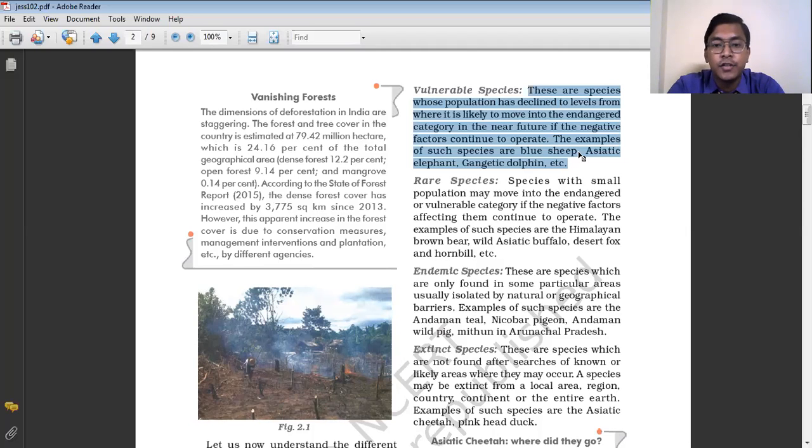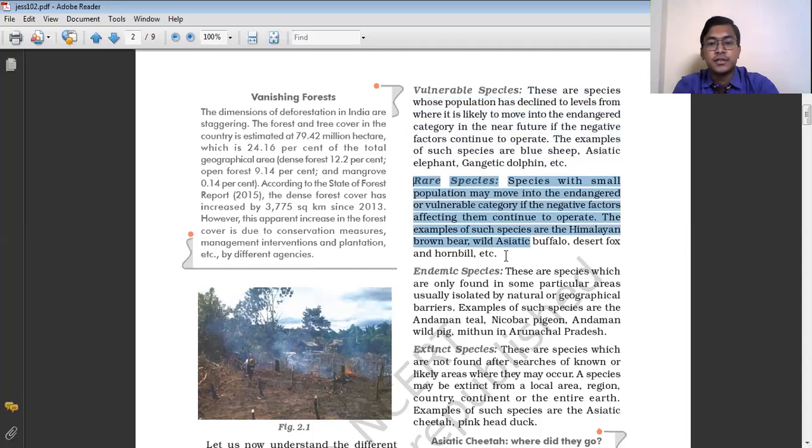Gangetic dolphin means the dolphin which is found in the river Ganga. Even in the river Ganga we find the existence of dolphins, but their population is very less. So if they are not conserved or protected, they will go to the endangered category, and from the endangered, they will become extinct.